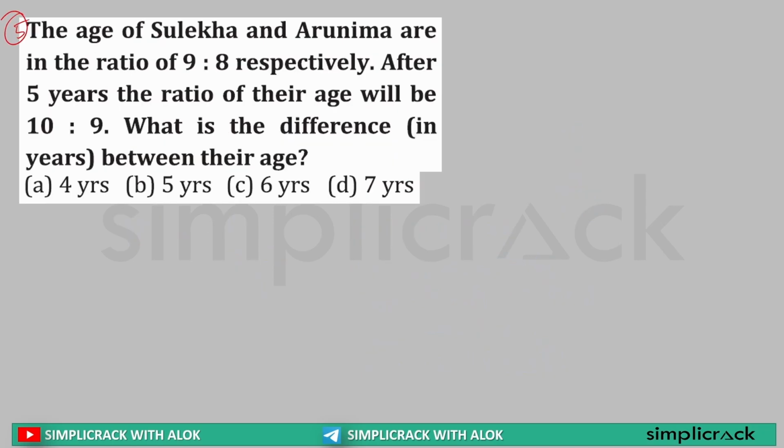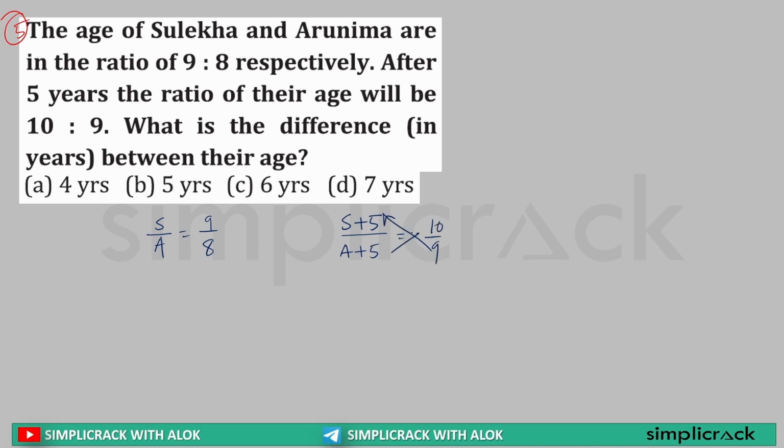Sir, the ages of Surekha and Arunima are in the ratio of 9:8. So Surekha's age to Arunima's age is 9:8. After 5 years, the ratio will be 10:9. So 5 years after, that means Surekha's age plus 5 divided by Arunima's age plus 5 will be 10 by 9.